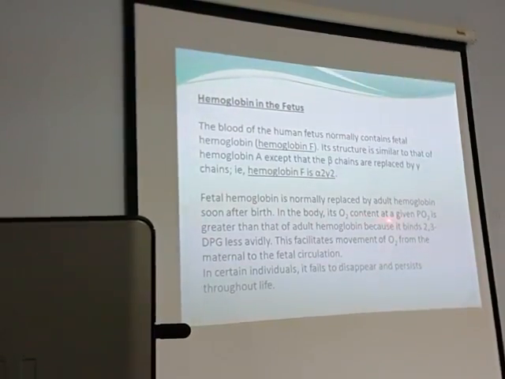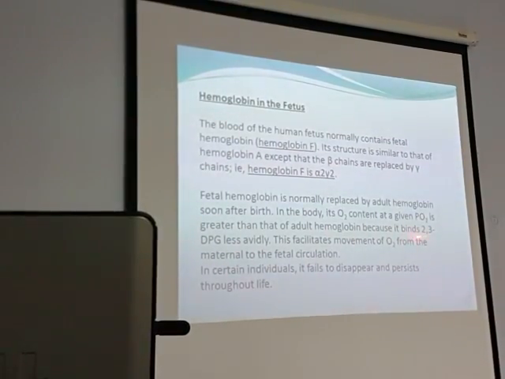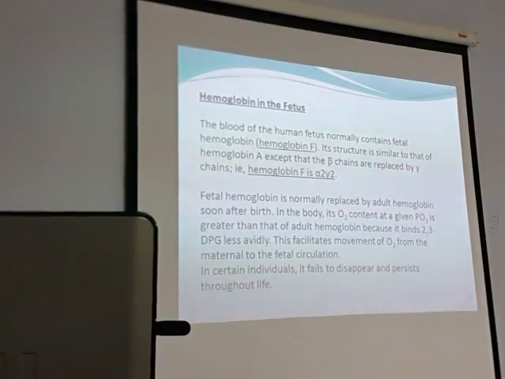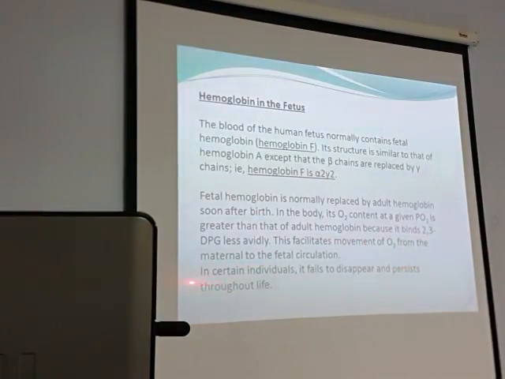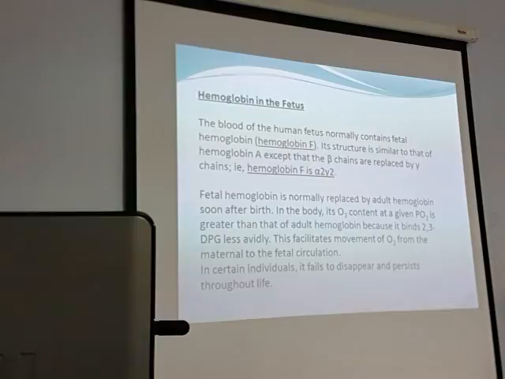In the body, its oxygen content at a given partial pressure is greater than that of adult hemoglobin because it binds 2,3-DPG less avidly. If 2,3-DPG binding is less, affinity is less, and oxygen binding is more. This facilitates movement of oxygen from the maternal to the fetal circulation. This is just a line: in certain individuals it fails to disappear and persists throughout life. In certain human beings, this HbF is not completely converted to HbA. Some of it will be there in the person.